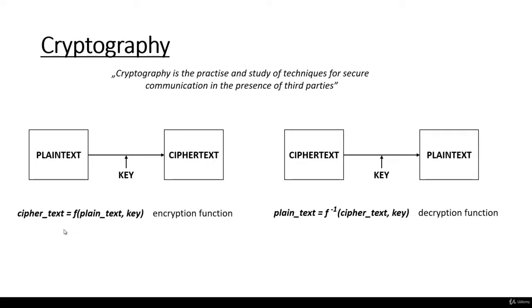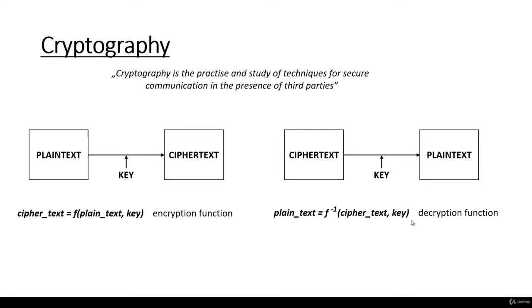This is why it is called a function, because in mathematics, a function is going to take the arguments and do something with the arguments in order to return the result. In this case, the plain text is going to be transformed into the ciphertext with the help of the key. We are going to talk a lot more about the concrete encryption algorithms such as the Caesar cipher, Vigenère cipher, and so on, so it's going to be clear what the encryption function is.